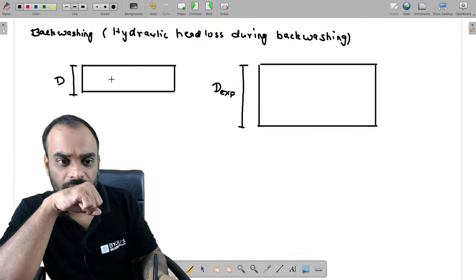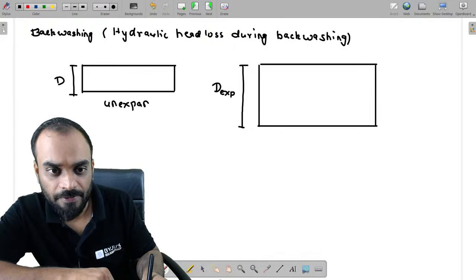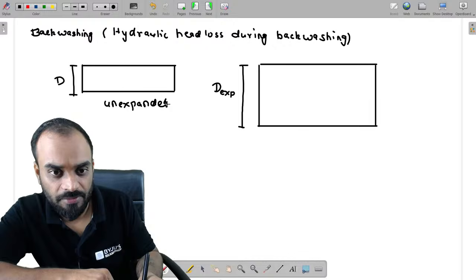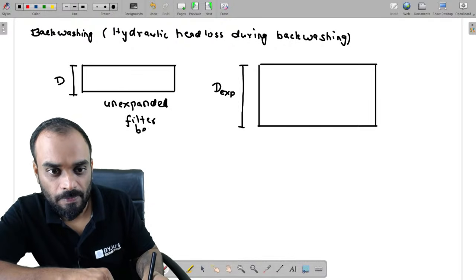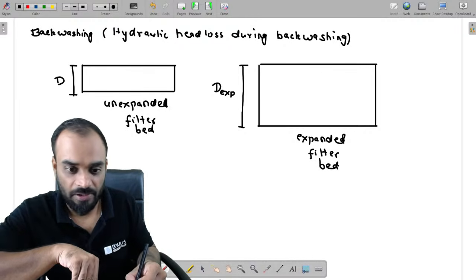So guys, this is the unexpanded filter bed, and this is the expanded filter bed. Okay.